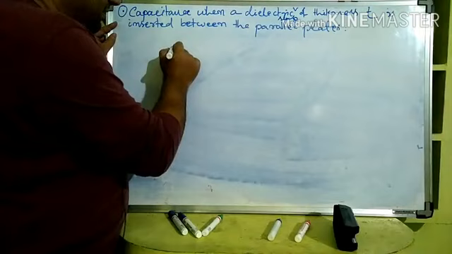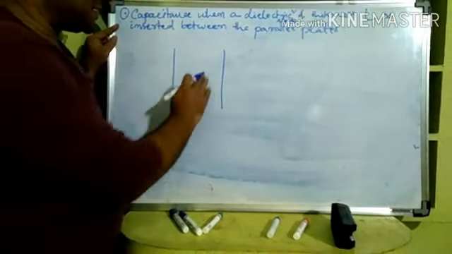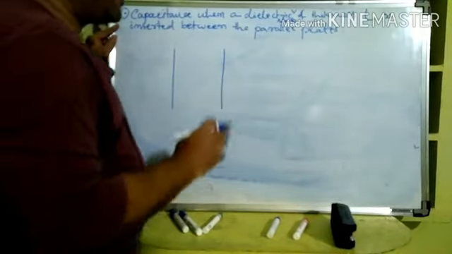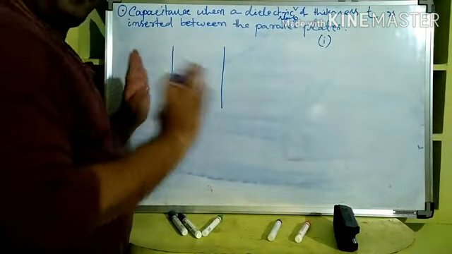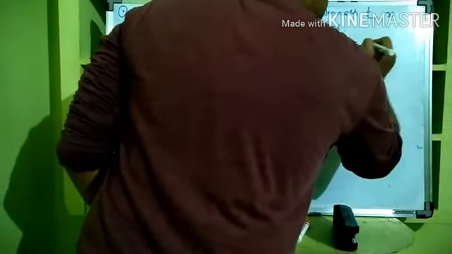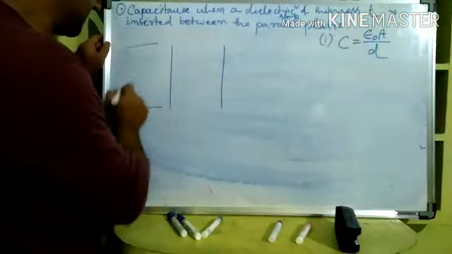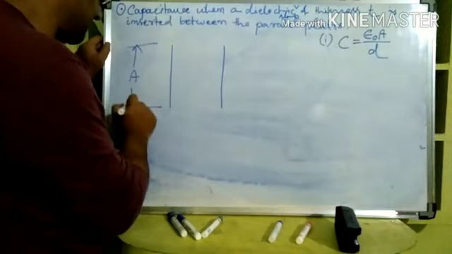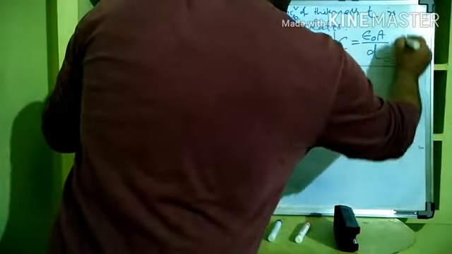Let us understand, we are having a capacitor, meaning two parallel plates, and in between that, till now we have read two cases. This is the third case. In one case, two parallel plates were there, and inside there was free space, nothing was there, and in that case C is equal to epsilon naught A by D, where A is the surface area and D is the gap between the parallel plates. So epsilon naught A by D, this was the first case.